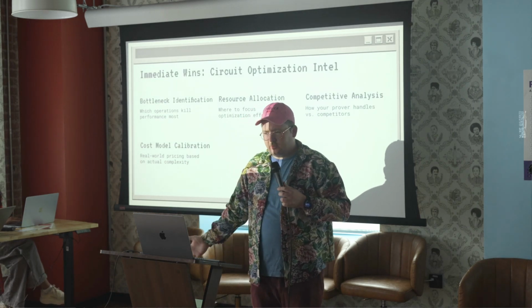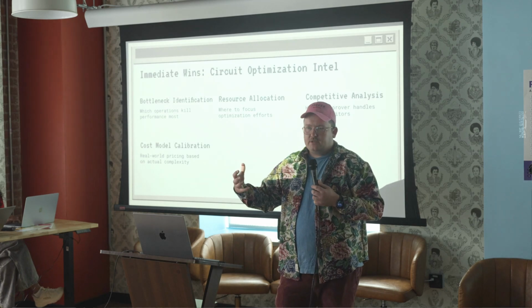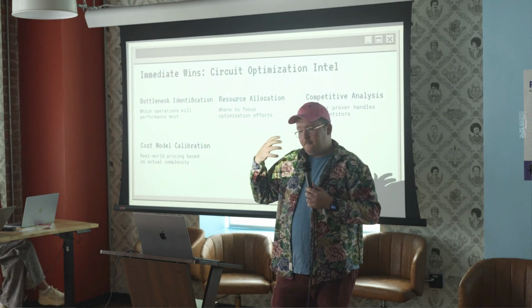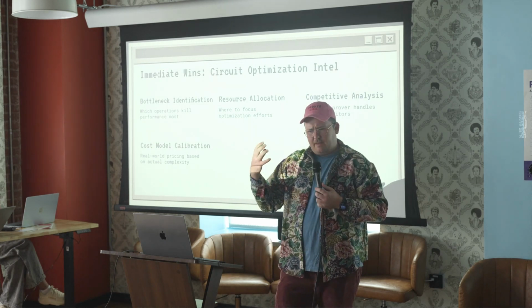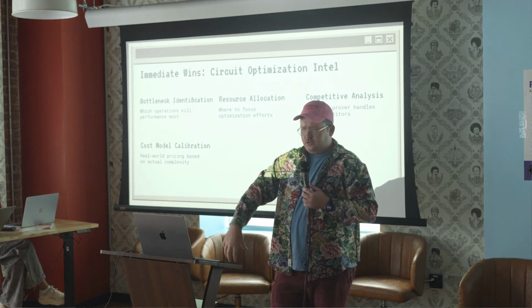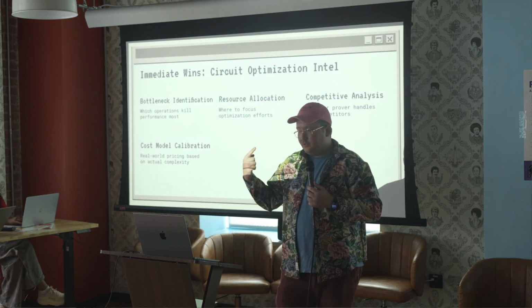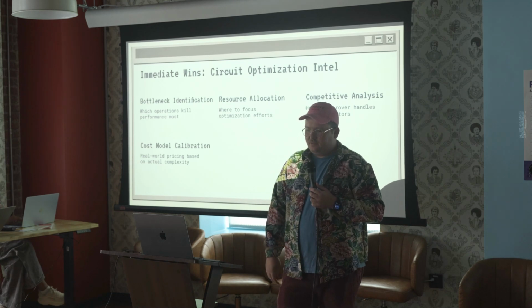So the immediate wins as a result of this, we're going to identify bottlenecks in various zkVM implementations. We're going to be looking at where to ideally focus. Maybe it's the memory argument, maybe it's the execution traces, maybe it's actual execution emulation. There's a bunch of different places you can look at and identify as a potential problem.